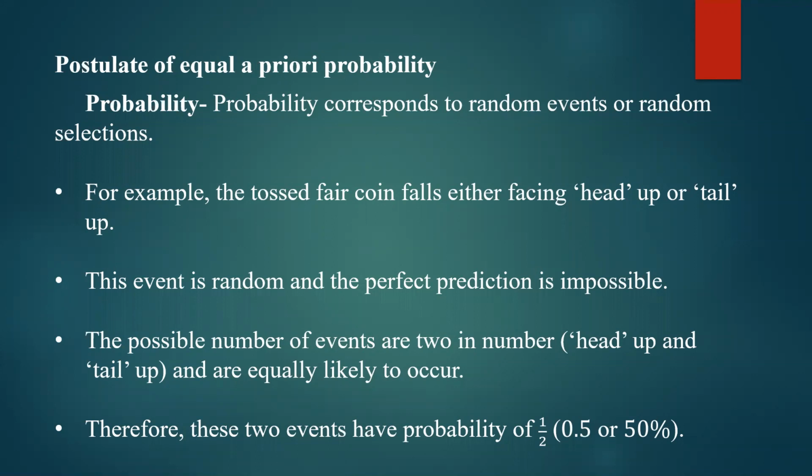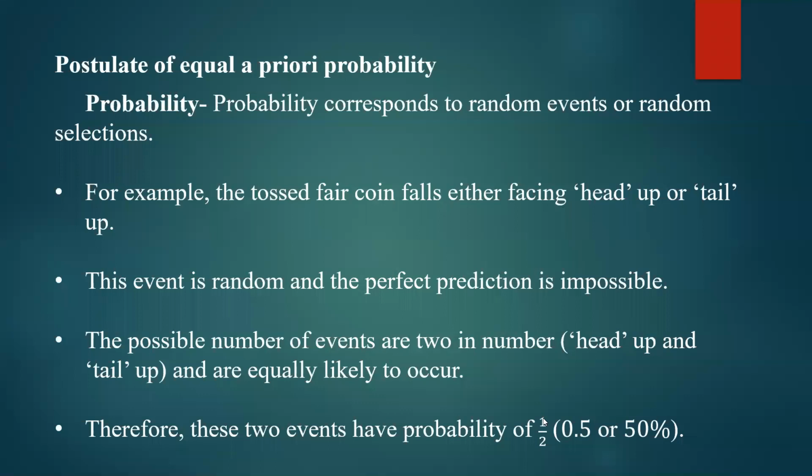Basically, this 1/2 is obtained by taking the particular possibility divided by the total number of different events possible. What is the total number of different events possible? Two events are possible: either the coin can show head or tail. Of these two events, the considered event is, let us take, head up.